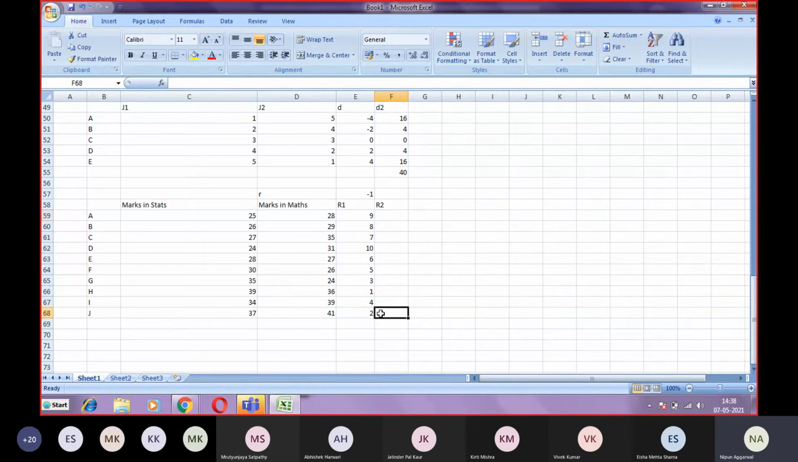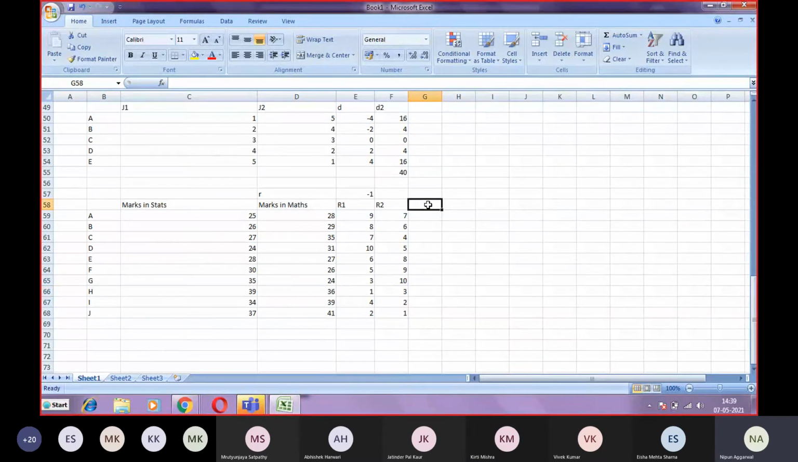So for maths, the highest is 41, so it is 1. Then this is 2. Now 36 is 3. 35 is 4. Then 31. So this is 5. Then after 31, 29. So this is 6, this is 7, this is 8, this is 9, and this is 10. So these are the marks scored by the students and ranks in the maths.